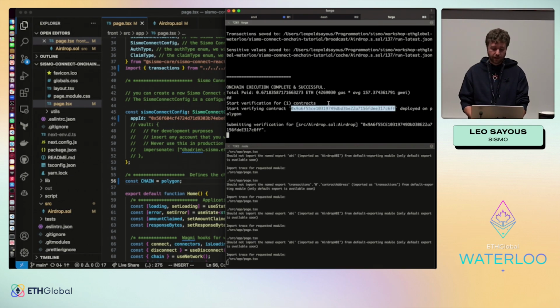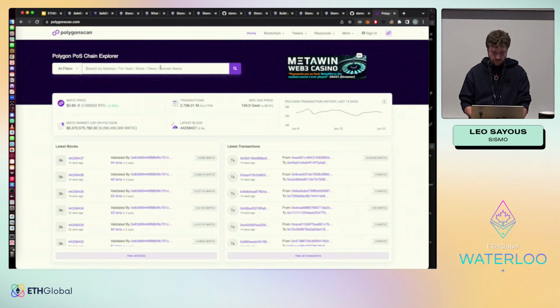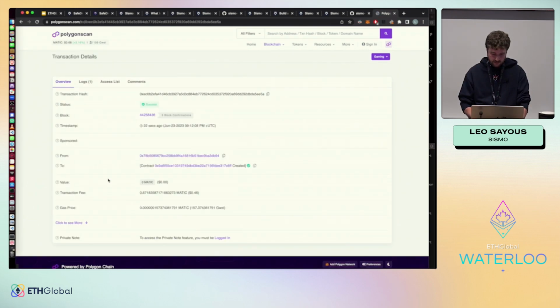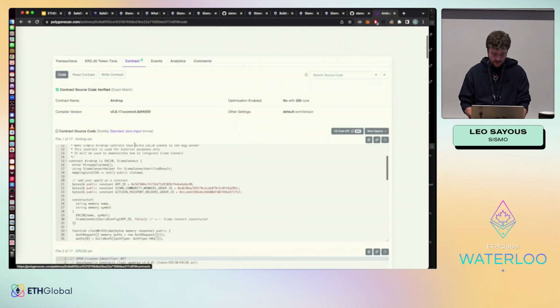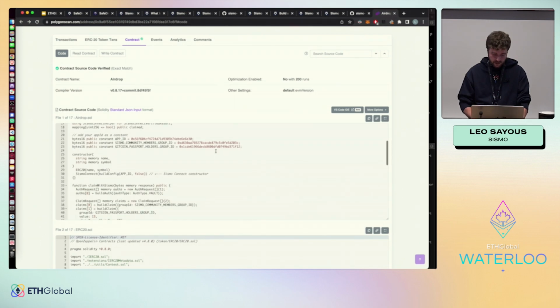And now it's verifying the contract. So let's go check. So 18 seconds ago, it's here. Okay, now it's deployed. And we can see that we have our app ID, community ID, and we have all our code.